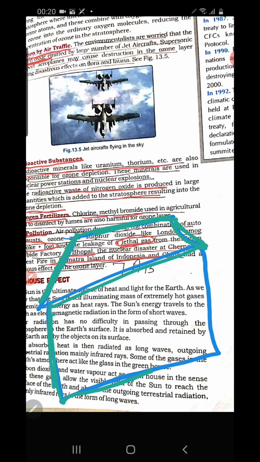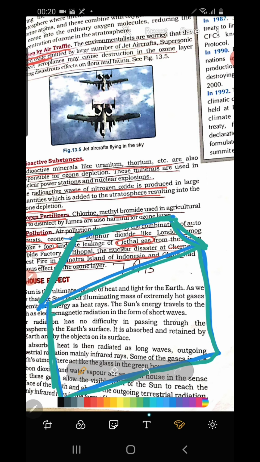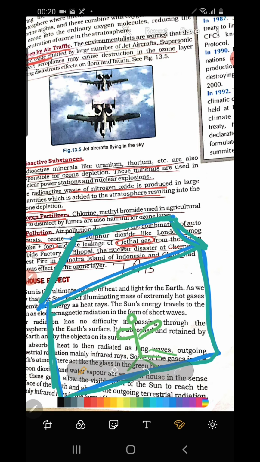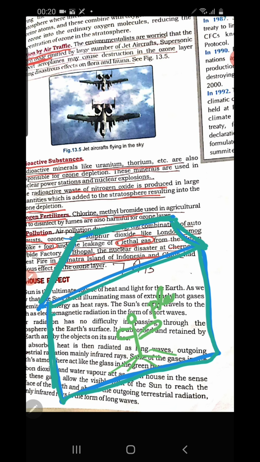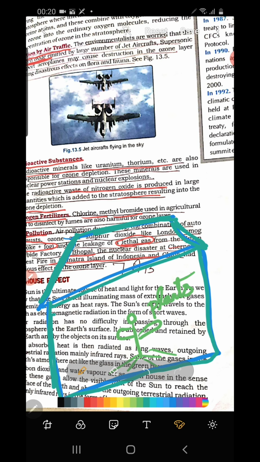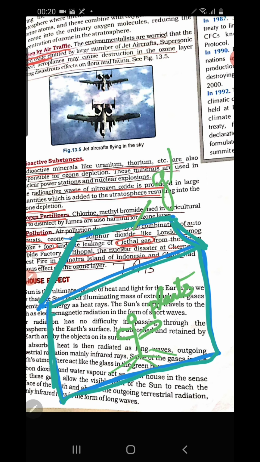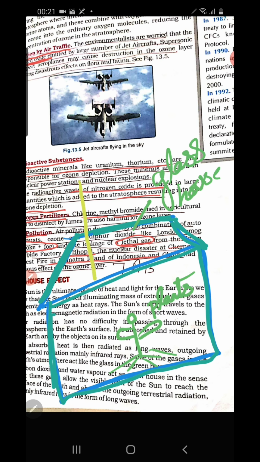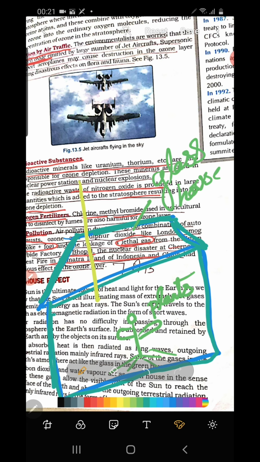A greenhouse is actually an artificial environment created in the polar region for the growth of plants. How is this artificial environment created? In the polar region, you see, the temperature is very low, so plants cannot grow. So they create an artificial environment with the help of a glass house. How will this glass house help the growth of the plant? This glass house allows the entry of the sun rays.